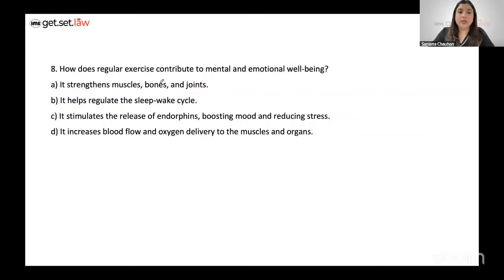Next question. How can regular exercise contribute to mental and emotional well-being? Does strengthening of muscles, bones, and joints have anything to do with these two parts? Absolutely not. So, cancel option A. It helps regulate the sleep-wake cycle. Again, in no way is this contributing to mental and emotional well-being, at least not directly.